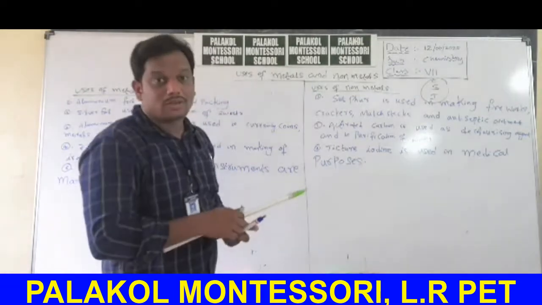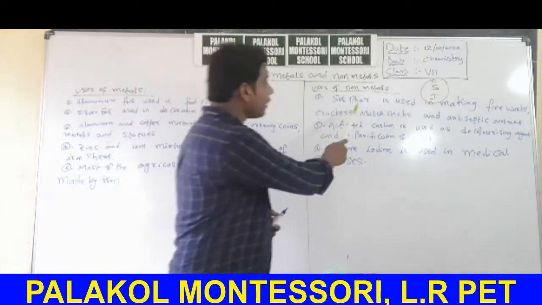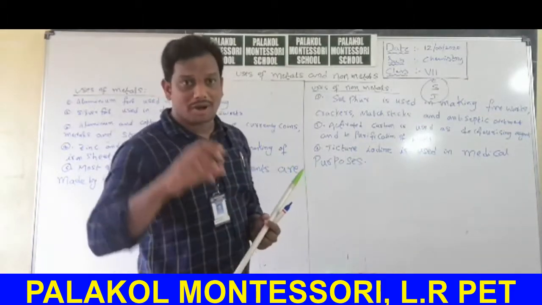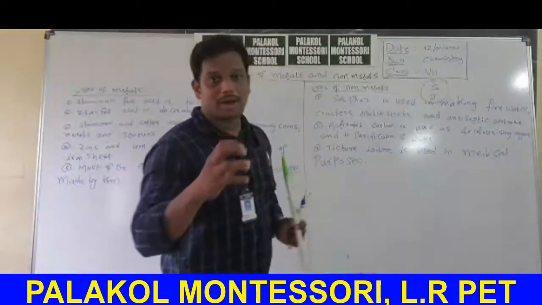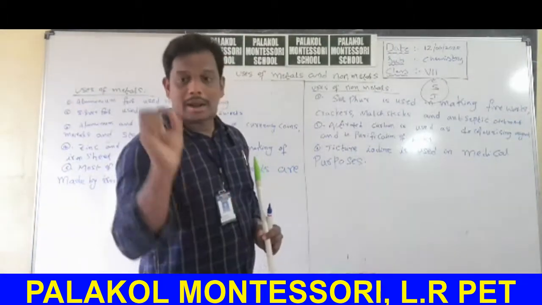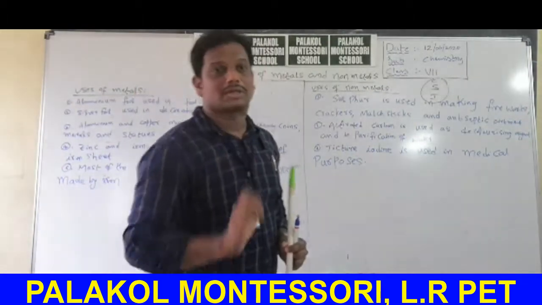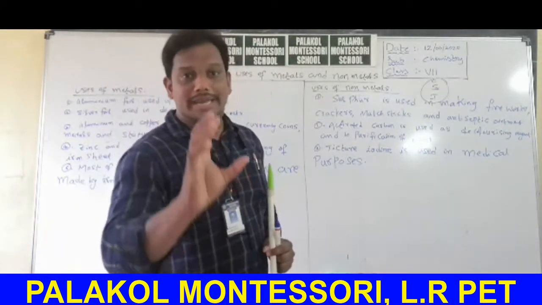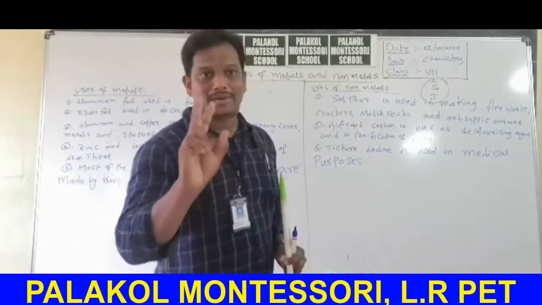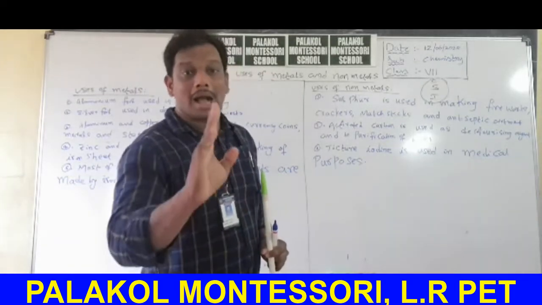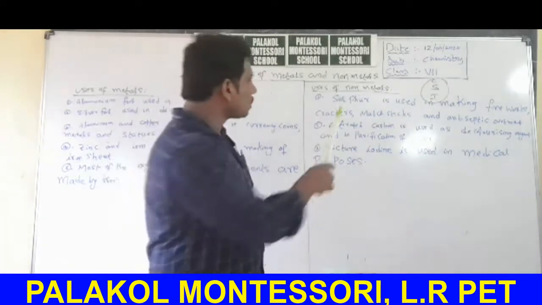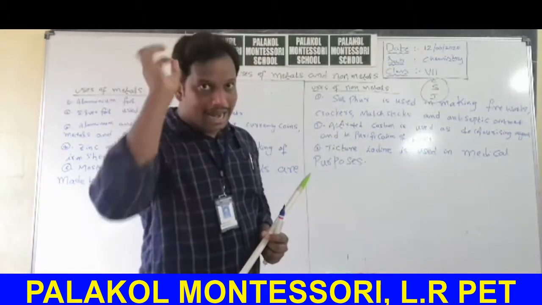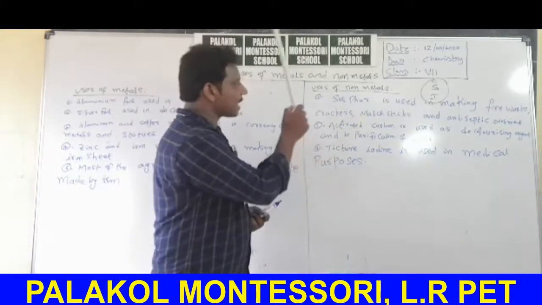First we start with the uses of sulfur. Before that, what are the sources of sulfur? We can get sulfur from our nails. In our nails also sulfur is present. In hair also sulfur is present. Onions and eggs are rich sources of sulfur, and garlic is also a best source. Garlic, onions, egg, hair and nails are the sources of sulfur.